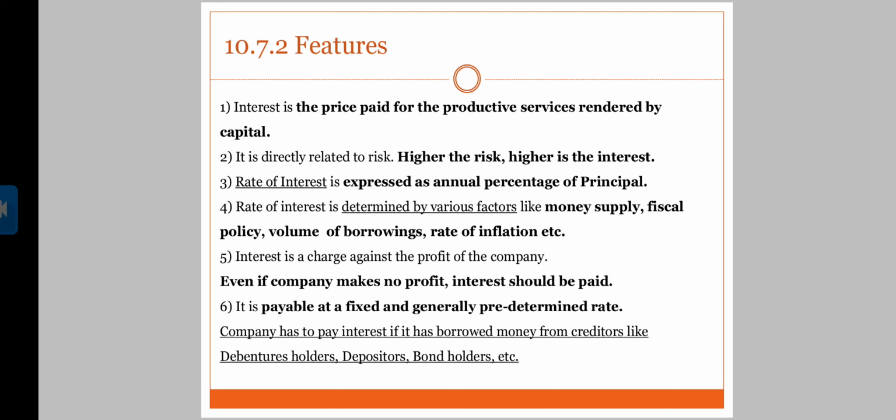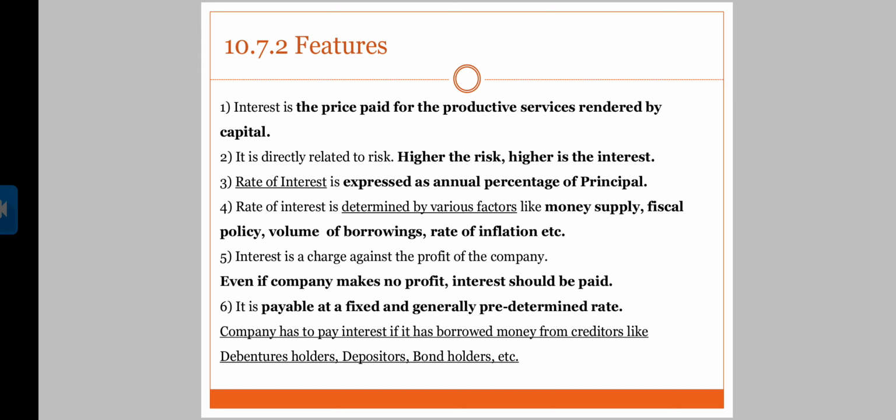Now, rate of interest is expressed as annual percentage of principal. You're going to pay me the interest on that principal amount, 1000, right? So the rate of interest is decided on the principal amount. The fourth one is rate of interest is determined by various factors like money supply, fiscal policy, volume of borrowings, rate of inflation, etc. These all factors play a very important role in deciding the rate of interest.